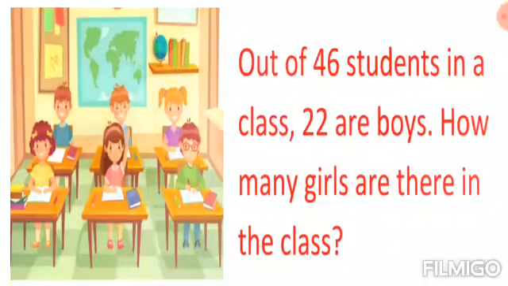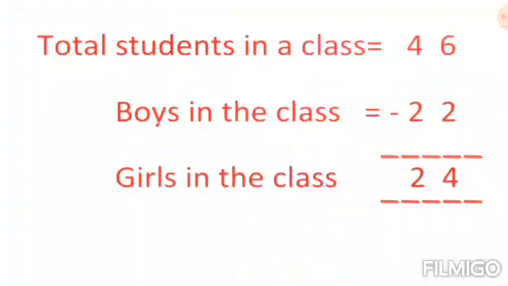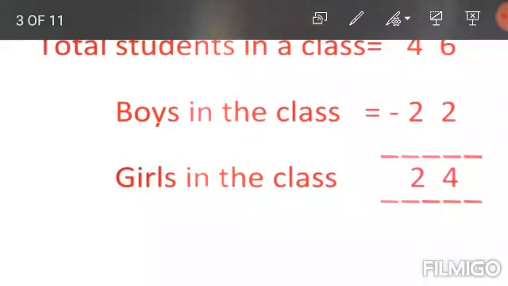So we will write the statement for the story sum like this. So the statement is: total strength, and total students in a class is equal to 46. Boys in the class is equal to 22. Now we will find out the girls in the class. For this we have to subtract 22 from 46.